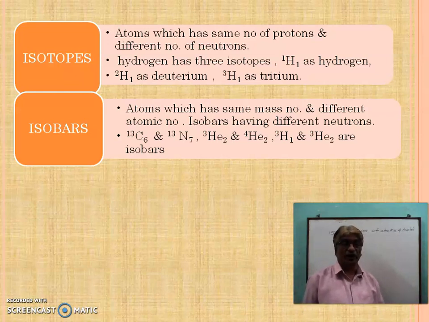Means we have studied 2 definitions. Number 1, what is meant by isotopes, and number 2, what is meant by isobars, with their examples. In isotopes, atoms have the same number of protons and different numbers of neutrons. But in isobars, atoms have the same mass number and different atomic numbers.